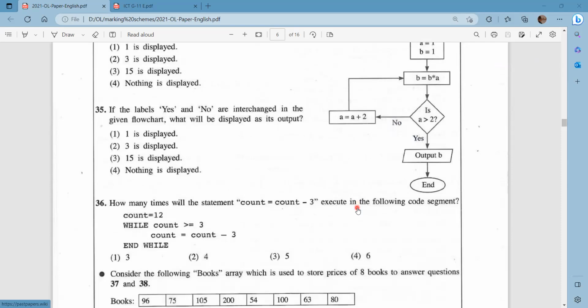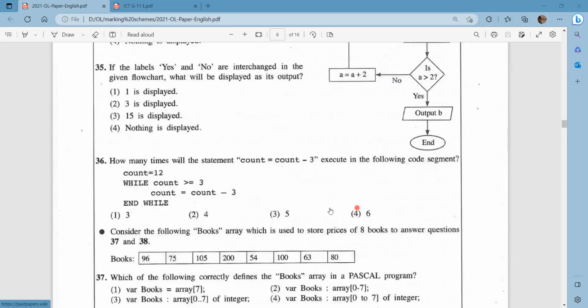Then if we consider the next question, how many times will the statement count equals count minus 3 execute in the following code segment? So here we have count is equal to 12. Let's see. While count is greater than or equal to 3.